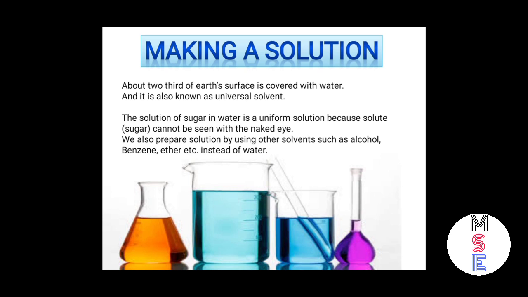So it is a uniform solution, means we cannot see solute, means we cannot see sugar in this solution by our naked eye. Means the distribution of the solute is uniform, the solute is properly distributed in the whole solution. And you know what? We also prepare solutions by using other solvents, means we can also use other solvents in the place of water, such as alcohol, benzene, ether, etc.